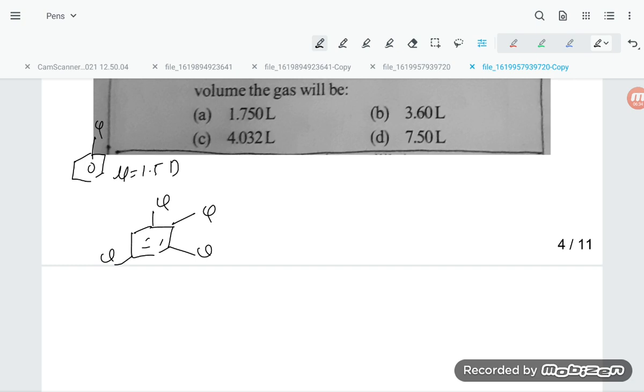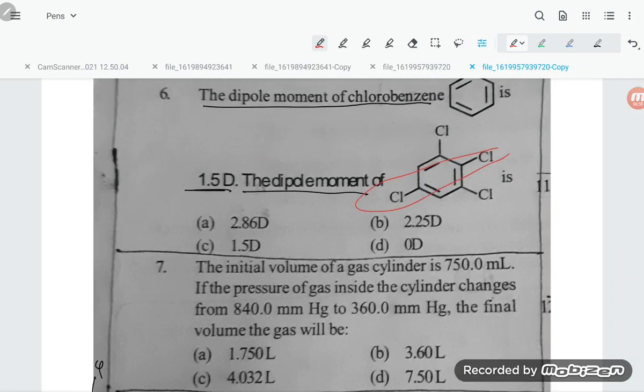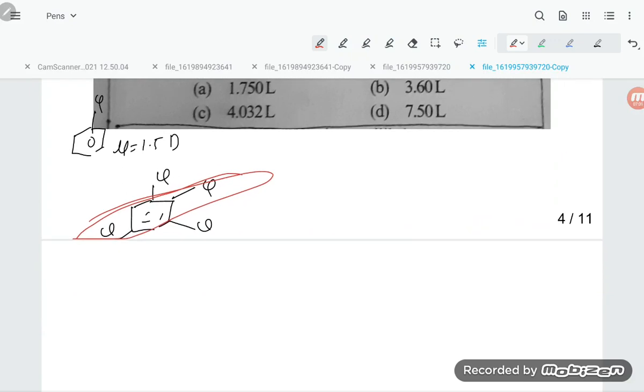If you see the 2 Cl, they are vertical, so this Cl will cancel each other out, students, because vertically it cancels. Now the dipole moment will be because of this. So let us try to write down mu resultant is equal to mu1 squared plus mu2 squared plus 2 mu1 mu2 cos theta.